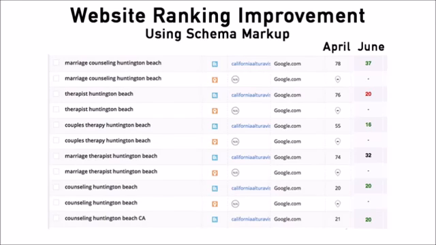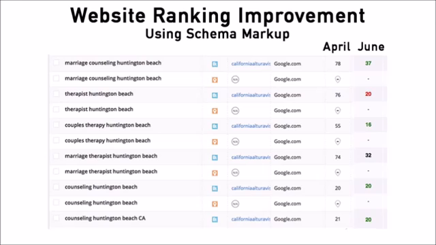I noticed that the counseling keywords didn't jump at all, which is kind of interesting. So anyway, take a look at that and you can see the impact that just implementing schema onto the website did. So just as an overview, my assessment of it is it's pretty remarkable what schema does.